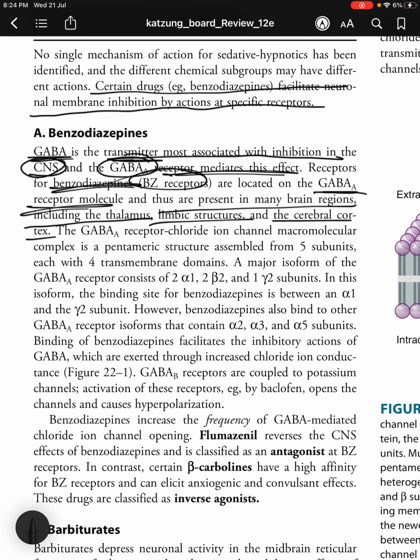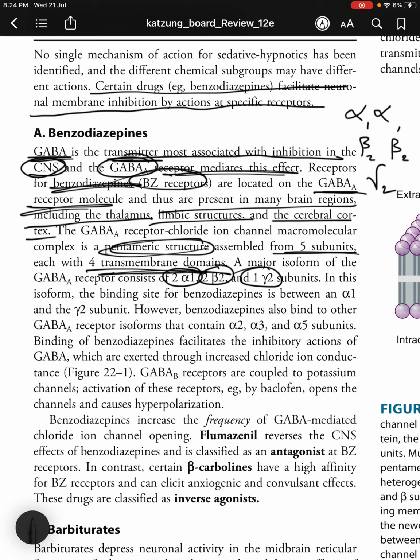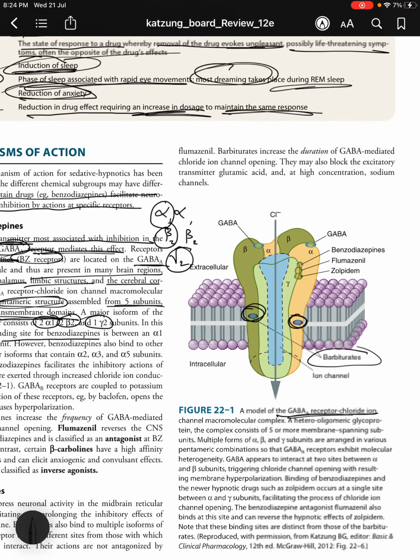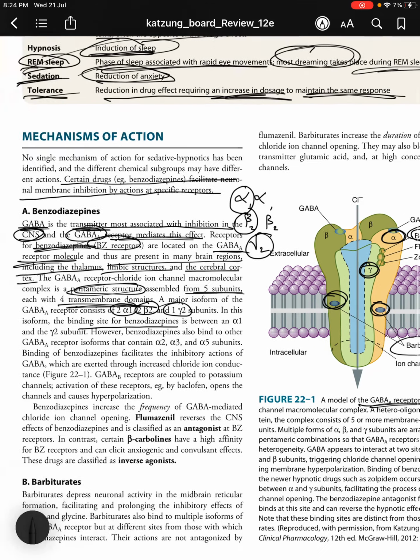Next, the GABA receptor chloride ion channel macromolecular complex is a pentameric structure assembled from 5 subunits. Penta stands for 5, each with 4 transmembrane domains. A major isoform of the GABA receptor consists of 2 alpha 1, 2 beta 2 and 1 gamma 2 subunits. So alpha is 1, beta is 2, so 2 of each, and gamma 2. In this isoform, the binding site for benzodiazepines is between alpha 1 and the gamma 2 subunit. So benzodiazepines, as you can see, the BZ receptors in the GABA A molecule, they bind between the alpha and the gamma subunits.